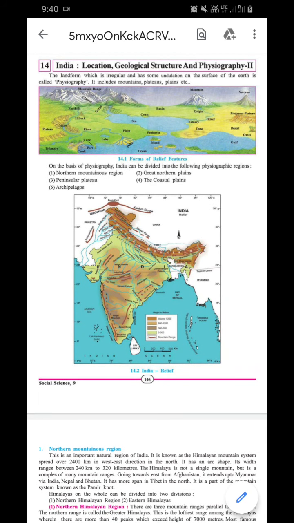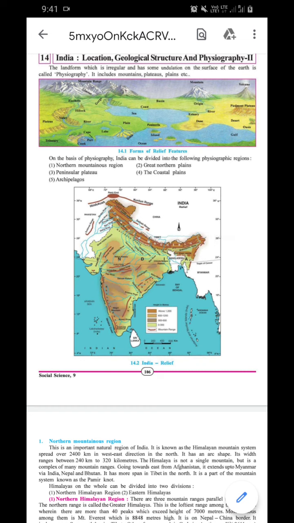Okay. So now we will discuss... Previous day, we discussed the 13th chapter, India's location and size. You understood all these things. Now this is the second part. Now we will start. So what is physiography? Now we will discuss it.